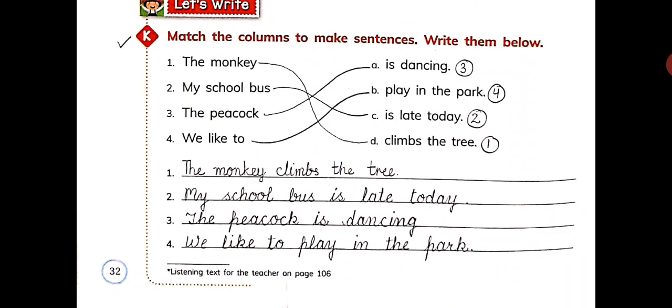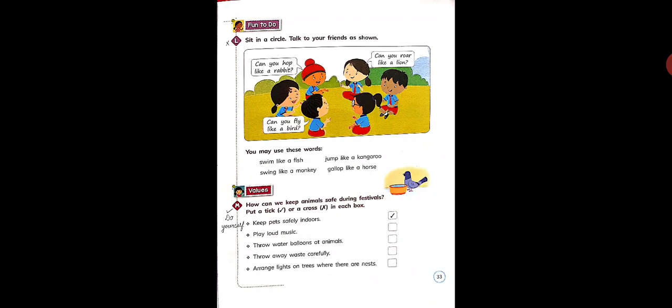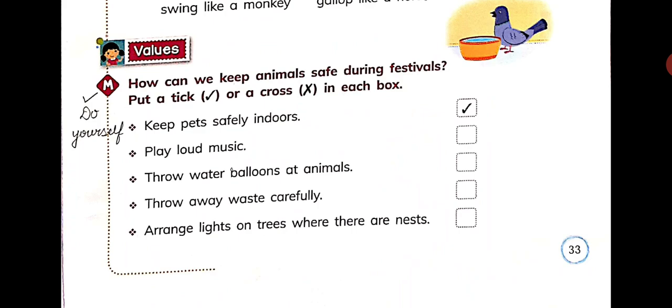Then the peacock is dancing. So match the third part with part A. Next is we like to play in the park. Match the fourth part with part B. Alright. Now come on page number 33. Leave part L. Come on part M. This you have to do yourself. Fine?